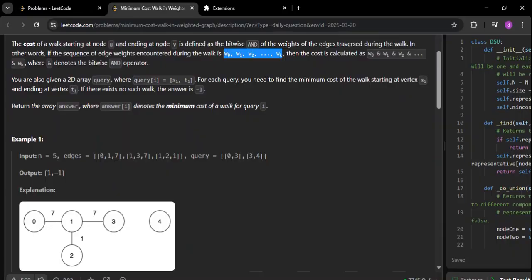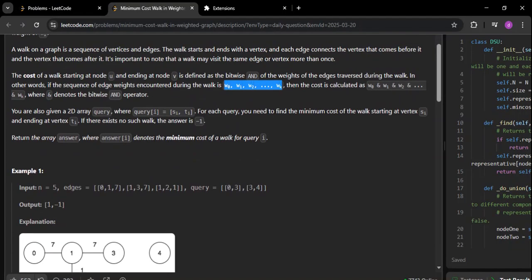Many of you, when I say minimum path and shortest path, will think of various algorithms that we have in graphs. But let me tell you that this question is not about graph algorithms. You need not know any graph algorithm to solve this question. Let me be very frank here. Why am I saying that?